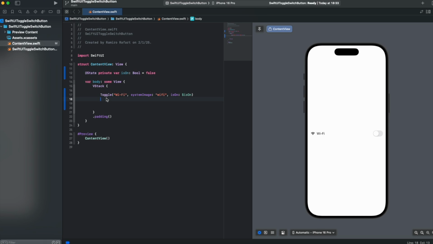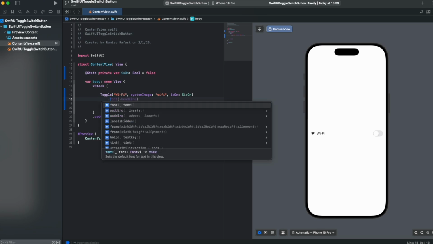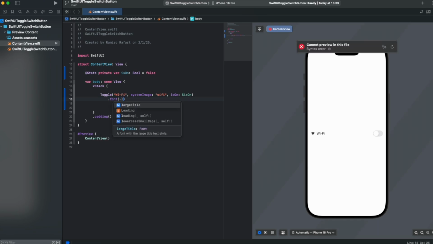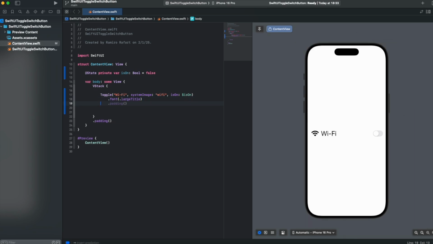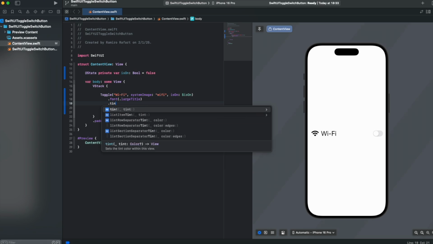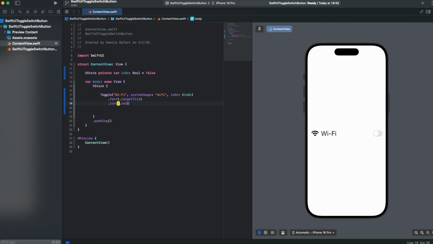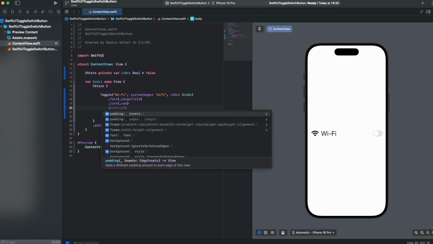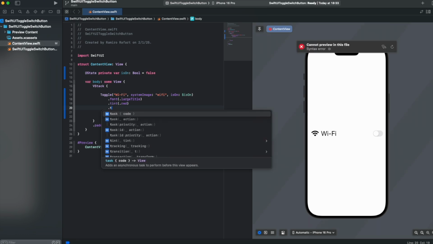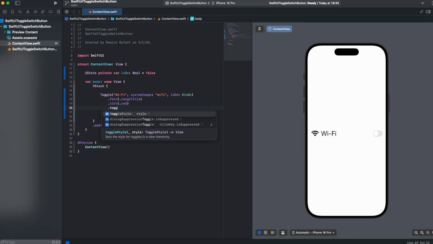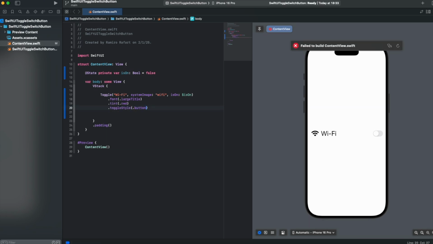First of all, we will apply a font modifier, .largeTitle. We customize the color with the tint modifier. We set the toggle's style to button. Now we have a button in the canvas. We set the label style to icon only.